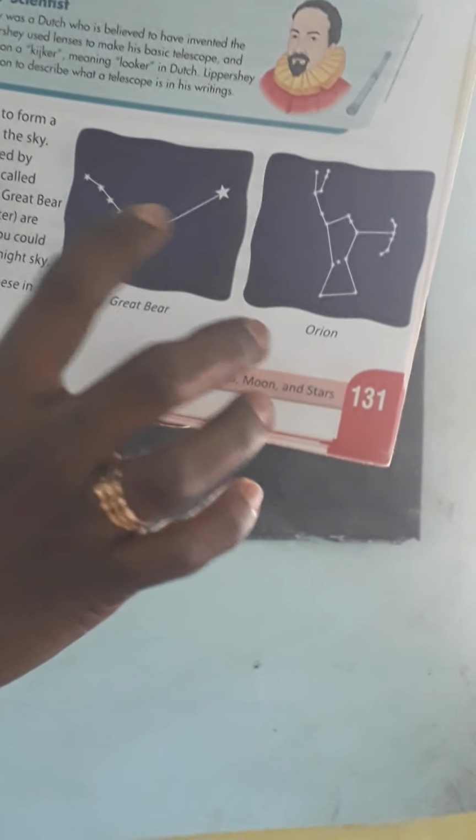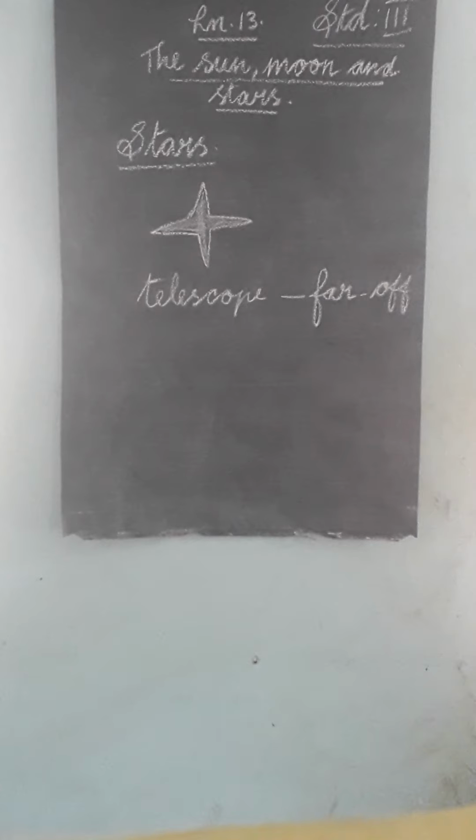So two constellations, two groups of stars. You can easily identify them in the night sky. Can you spot any of these in the night sky? Yes, isn't it, ma'am? So that is stars.